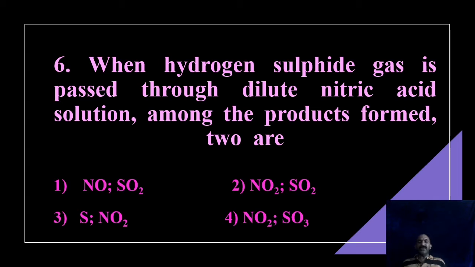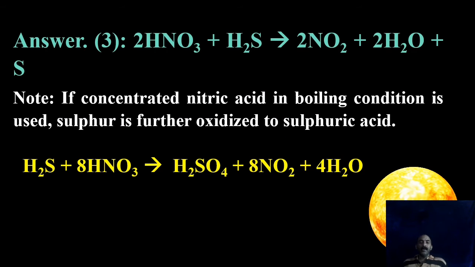Then, hydrogen sulfide gas is passed through dilute nitric acid solution. Among the products formed, 2 are... See, nitric acid is a strong oxidizing agent, and so dilute nitric acid can oxidize hydrogen sulfide to free sulfur, and HNO3 itself gets reduced to NO2 gas. How? Look at this reaction. Make that by heart: 2 HNO3 plus H2S giving 2 NO2 plus 2 H2O plus S.